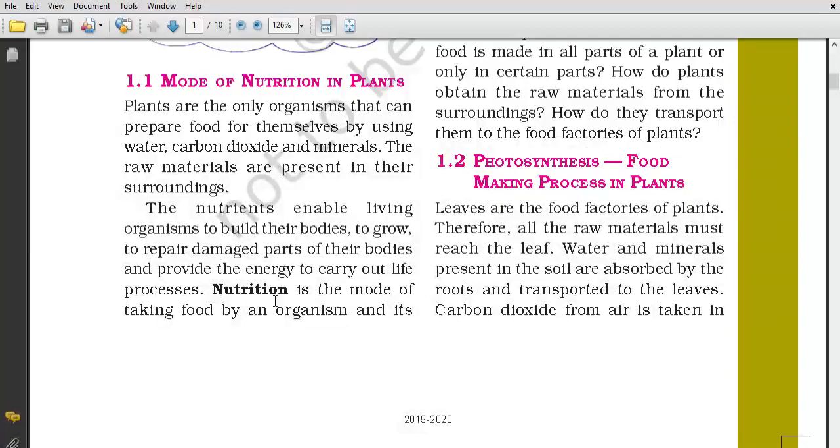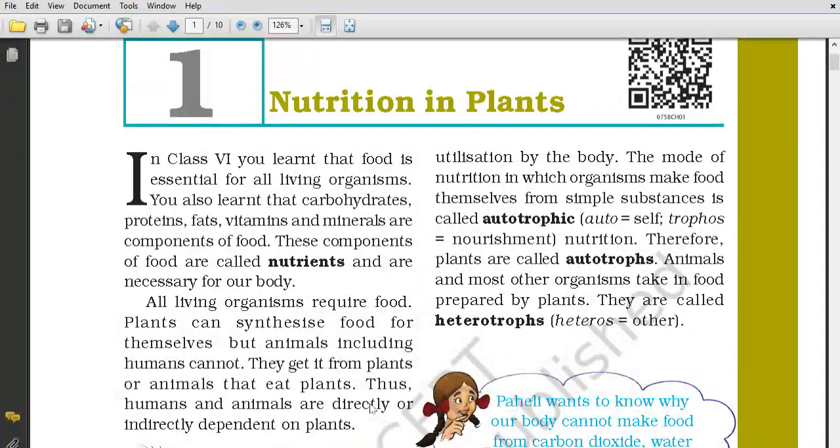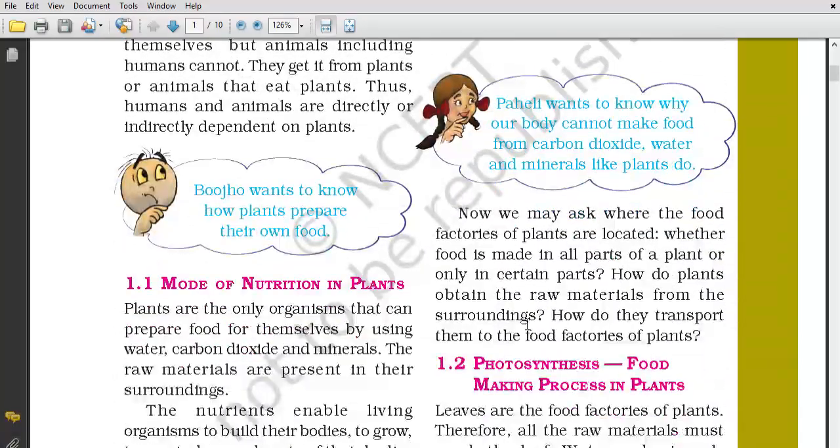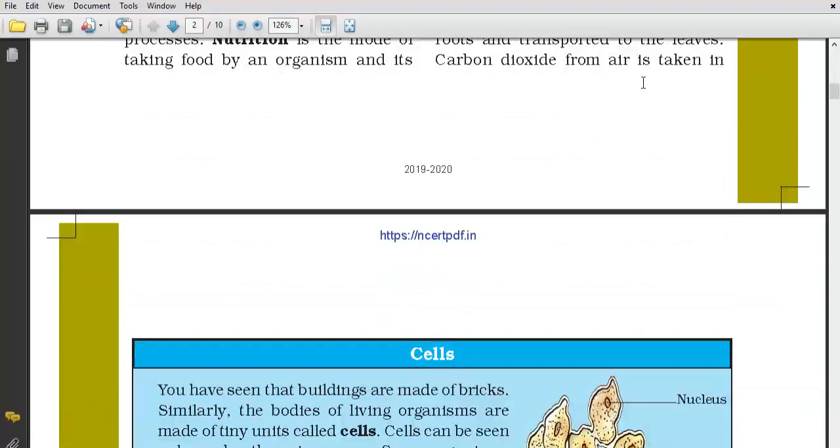What is nutrition? Nutrition is the mode of taking food by an organism. These are all necessary. And what are the two modes of nutrition? Autotrophic and heterotrophic. Explain the process of photosynthesis. This question is also very necessary.